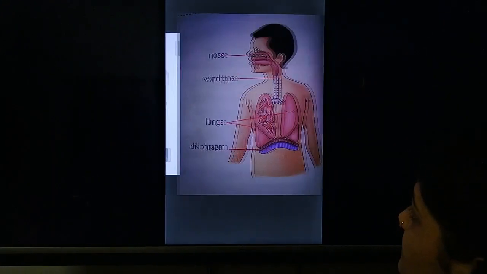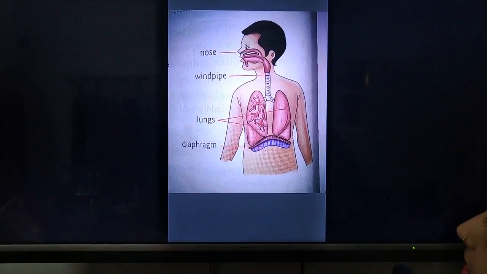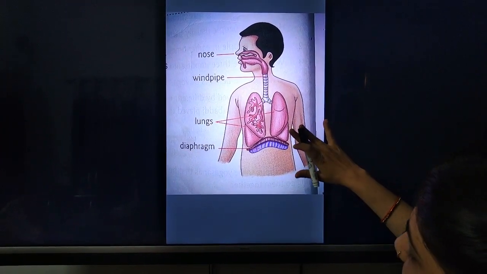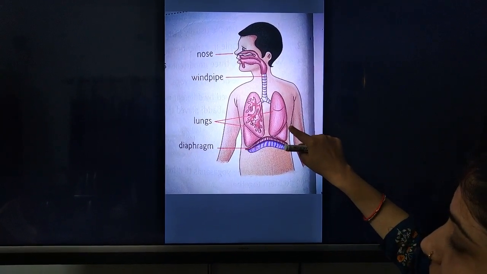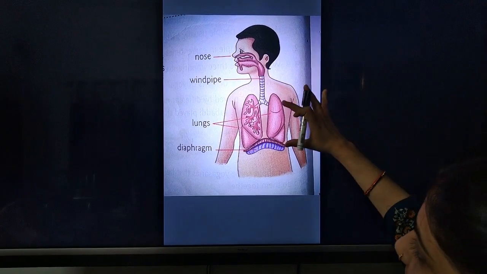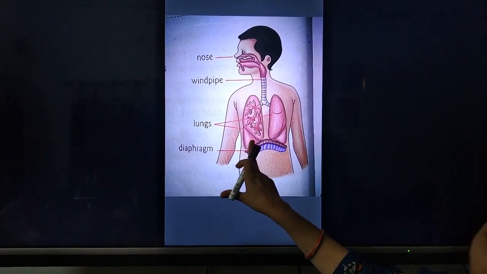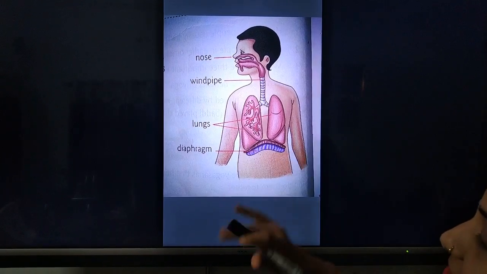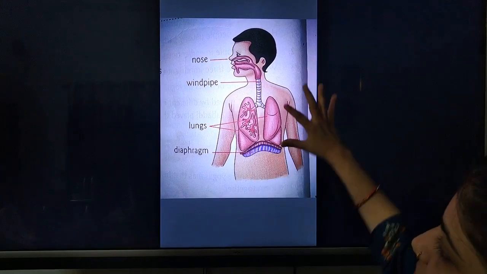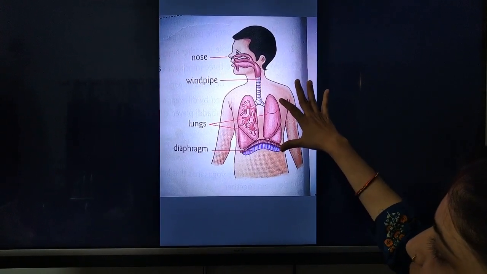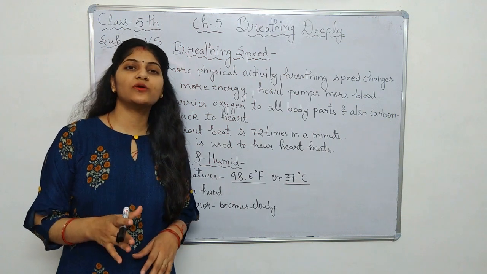Now as you can see in this diagram, the important thing which I am going to tell you is, you can see here carefully, this is the left side of a human being. So the left lung of a human being is a little smaller than the right one. So it is a question, now which lung is smaller? So the left lung is a bit smaller than the right lung. So that was about the breathing process.